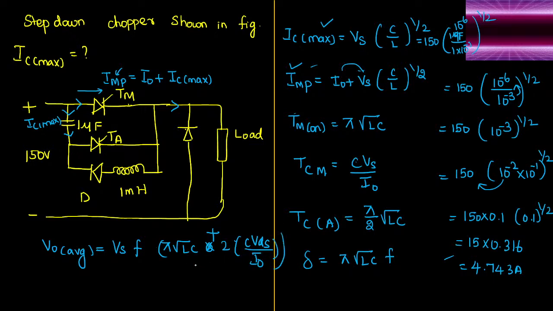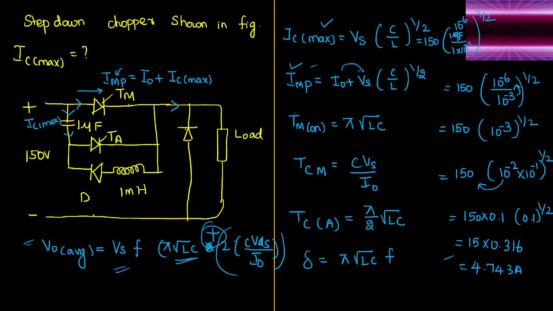That's all. Are you getting me? Pi into root LC is separate. Then 2 into CVs divided by I naught is separate. You can add both and then multiply it by supply voltage Vs into F to obtain the V naught average output voltage. Clear? So like this, there are so many formulas in the complementary commutation.